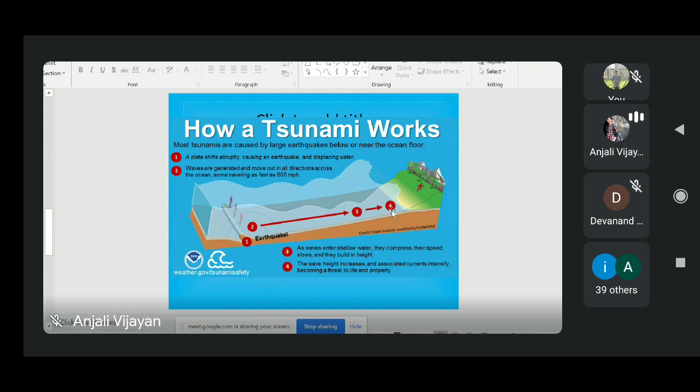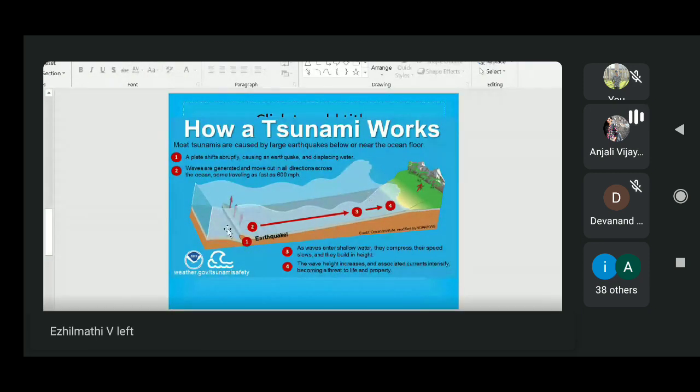Towards the coastal area you can see the wave height increasing, and it can reach up to 15 to 30 meters. This much tall water column is sufficient to flood the entire land within 5 to 10 minutes. So this is how a tsunami works.